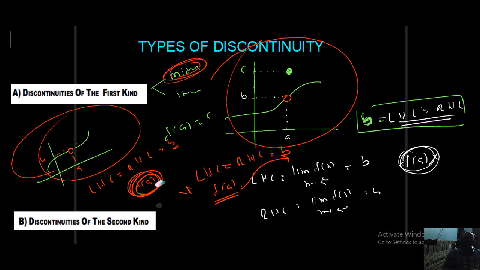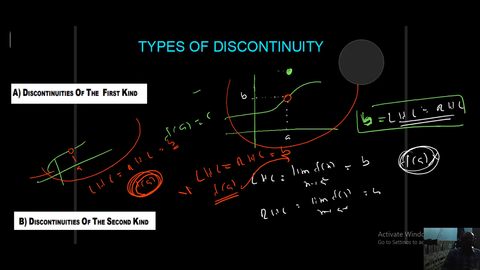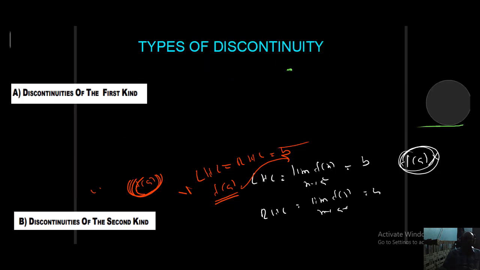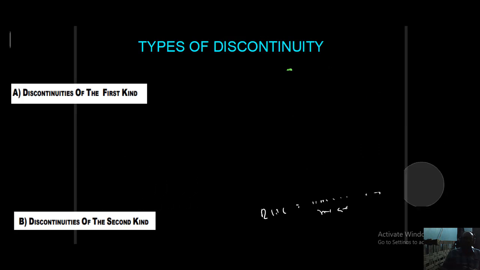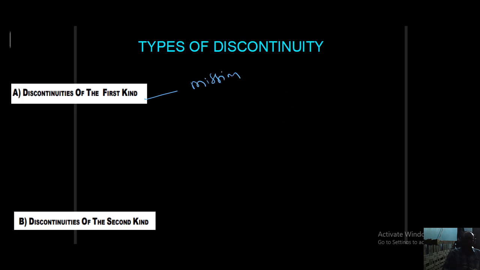What I am trying to explain here is the types of discontinuities. There are two kinds, kind 1 and kind 2. In kind 1 there are also two types: one is missing type, another is isolated type. In missing type, LHL and RHL exist and are equal, and f of a does not exist.